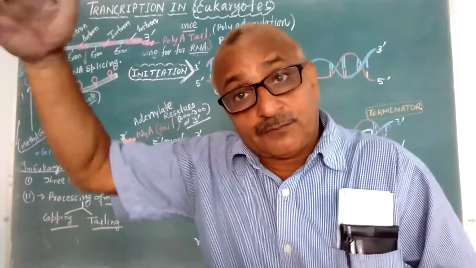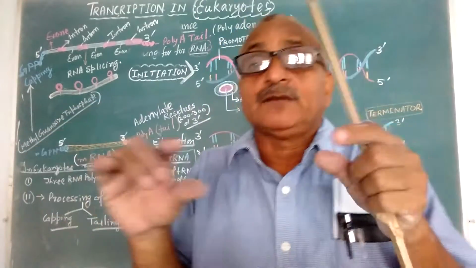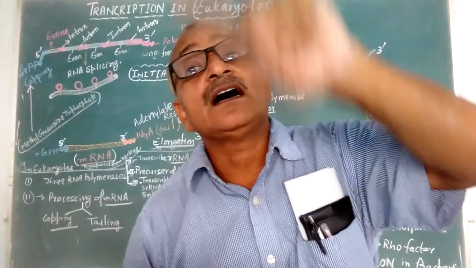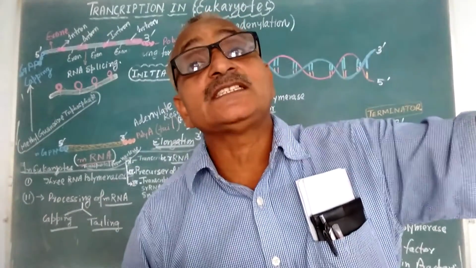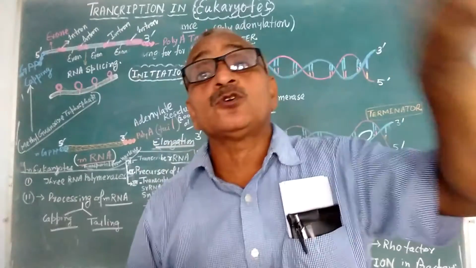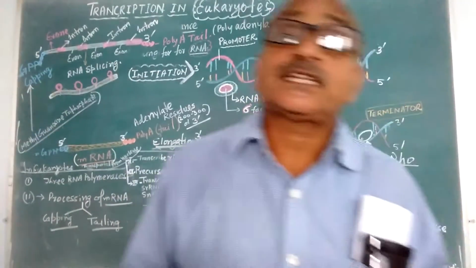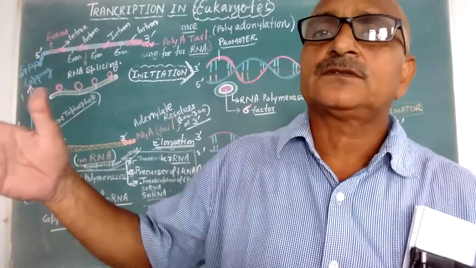After removal of introns, which are not going to be translated, the new messenger RNA is processed, and that messenger RNA is then transported from the nucleus to the cytoplasm, because the ribosome is in the cytoplasm. In bacteria, there is no nuclear membrane, so transcription and translation take place simultaneously, very fast.